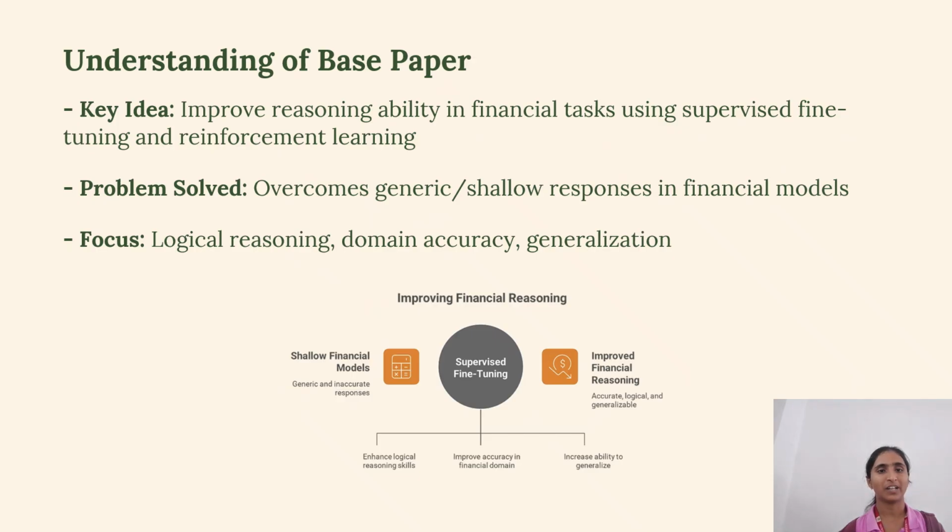Now in this slide, we are understanding the base paper. We have three components. Key idea: it improves reasoning ability in financial text using supervised fine-tuning and reinforcement learning. The problem solved is that it overcomes generic, shallow responses in financial models. It focuses on reasoning, domain accuracy, and generalization.